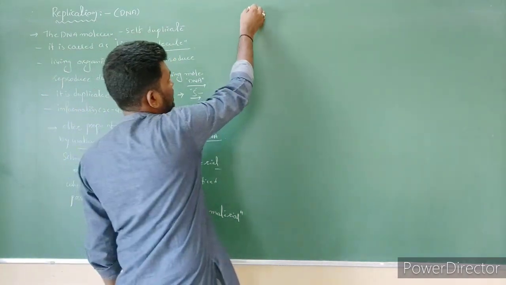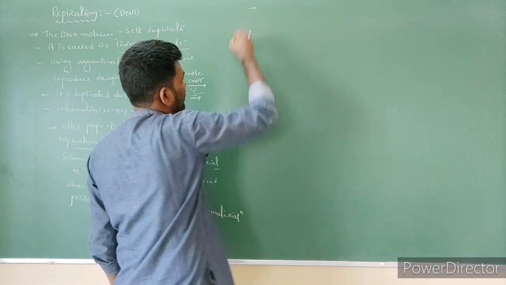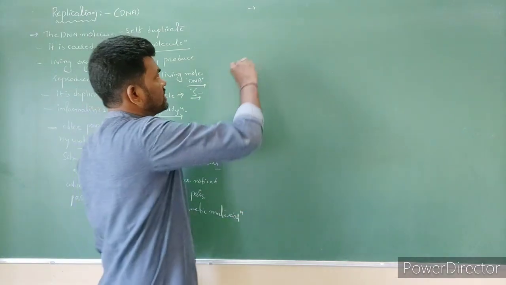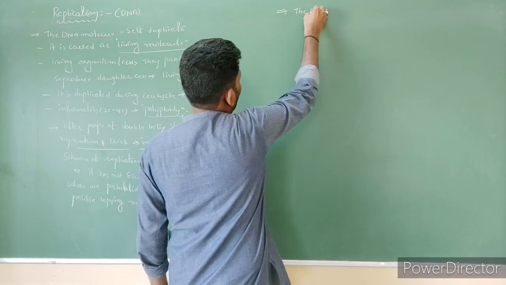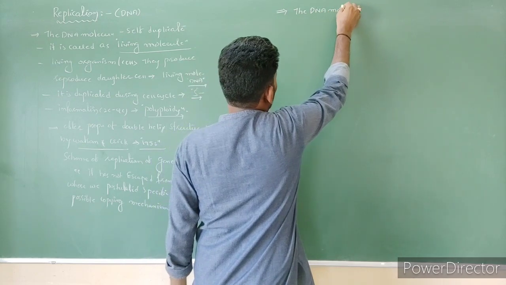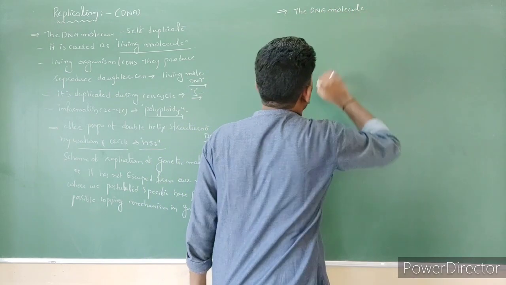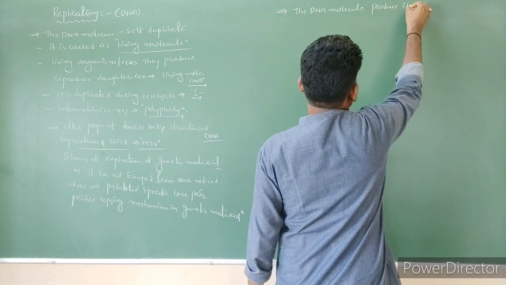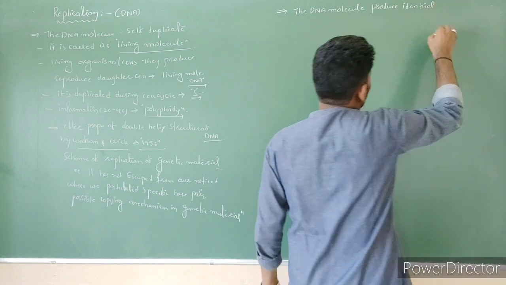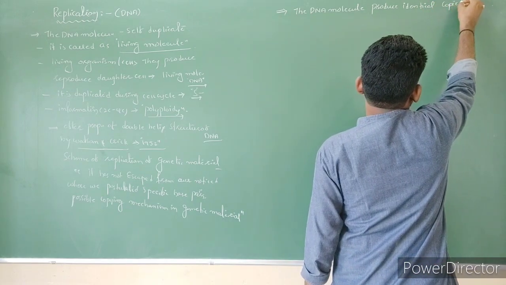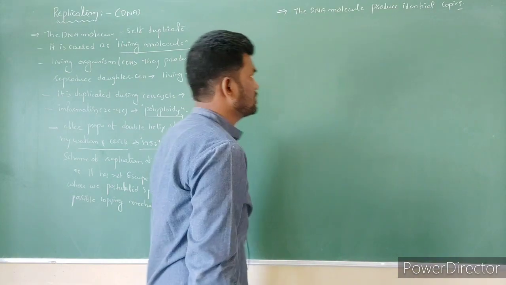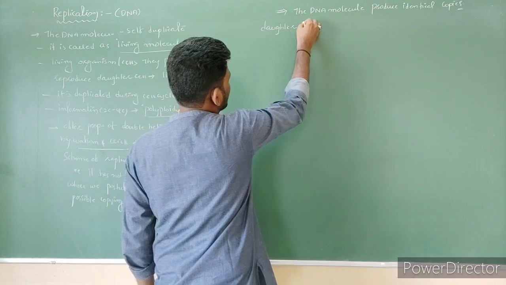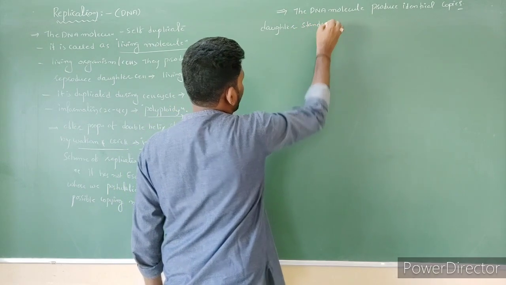Let's see how it is. What is the copying mechanism of DNA replication? Nothing but replication of DNA. The definition is: the DNA molecule produces identical copies, nothing but daughter strands are produced, right?